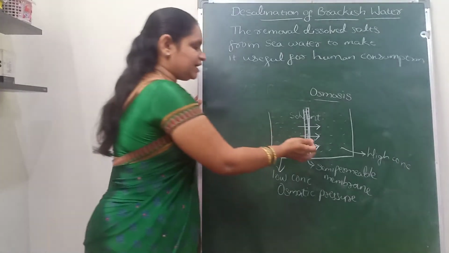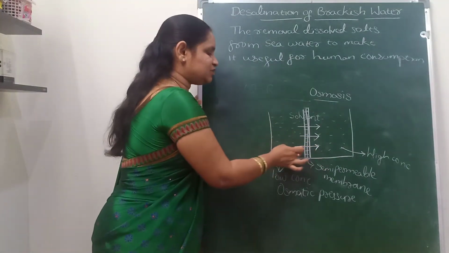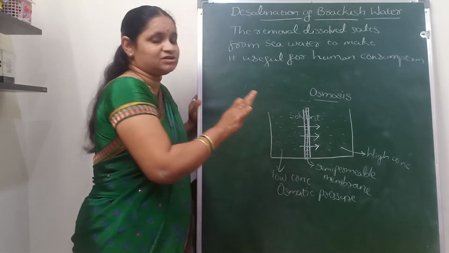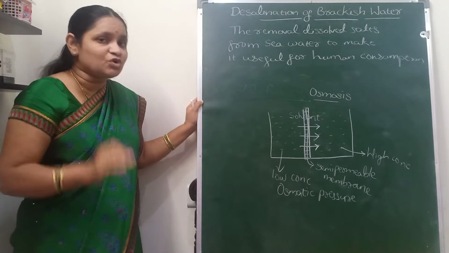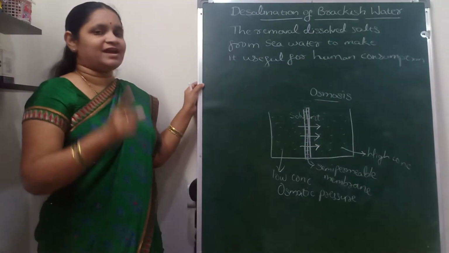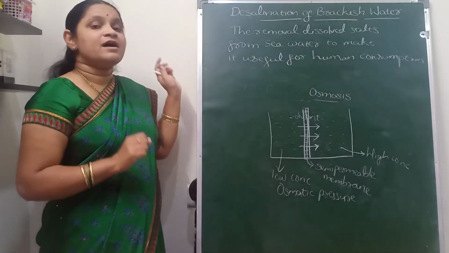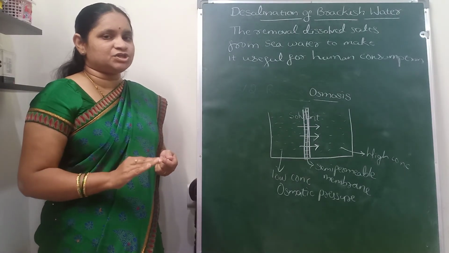So solvent molecules are forced to move from high to low, because this is not a natural process, and that process is known as the reverse osmosis process.